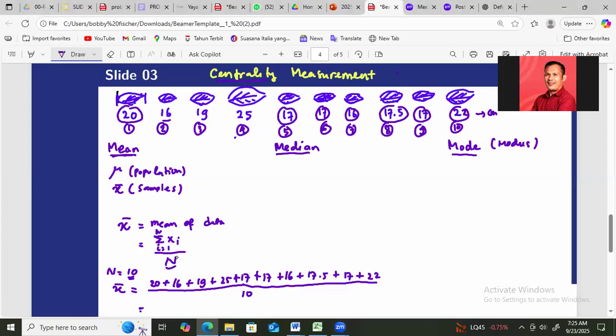You can sum up all of the data using a calculator, or you can use any other tool.